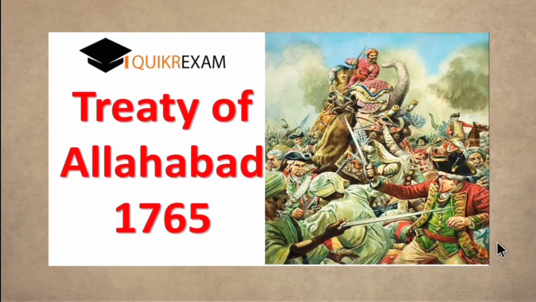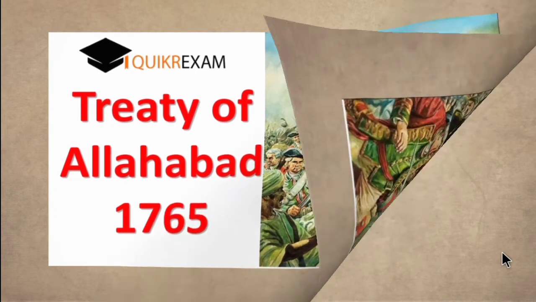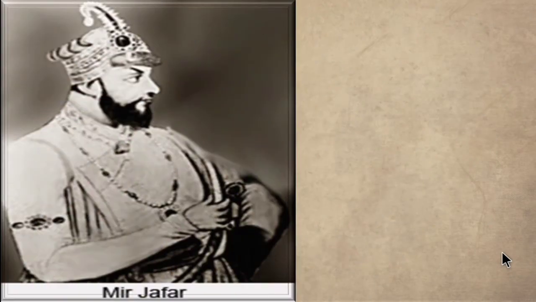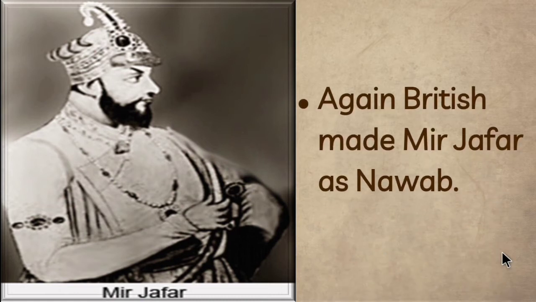The Treaty of Allahabad was signed in 1765. In this battle, the British won over the three combined forces of Mir Qasim, Shah Alam II of Delhi and Shuja-ud-Dawla of Oudh. The battle ended with the Treaty of Allahabad, which was signed in the year 1765. According to the treaty, Mir Jafar was again made the Nawab of Bengal. So again the British made Mir Jafar the Nawab of Bengal.